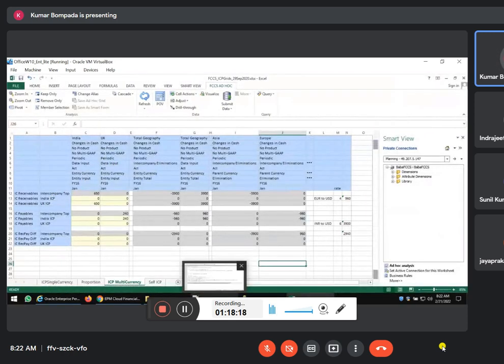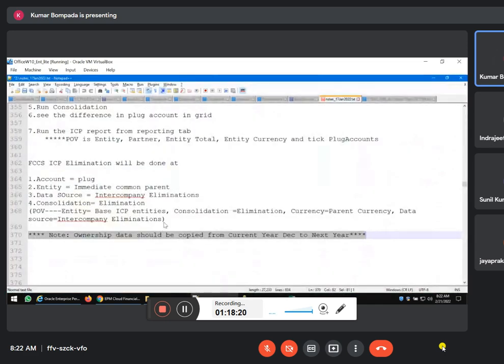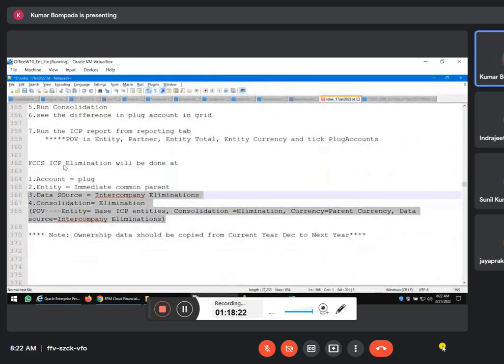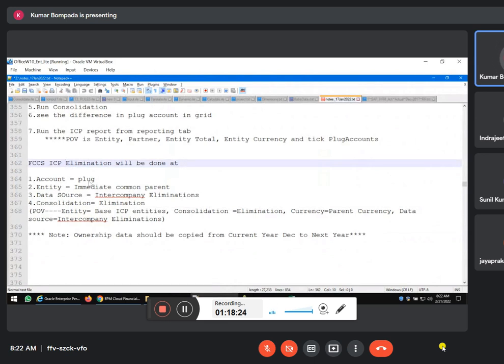The only thing in FCCS is that another two dimensions are involved here. Eliminations will be done at plug account. There is no change in entity, immediate common parent. There is no concept of value dimension in FCCS. Value dimension means consolidation dimension, elimination. There is another dimension called data source.